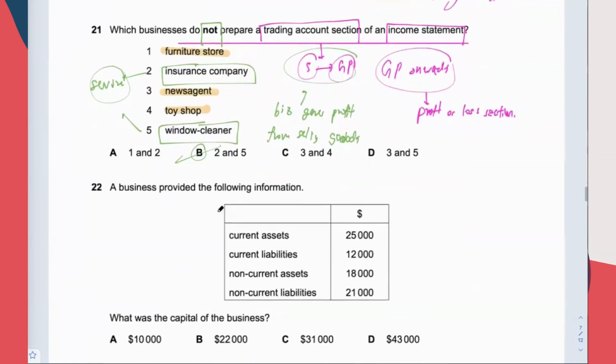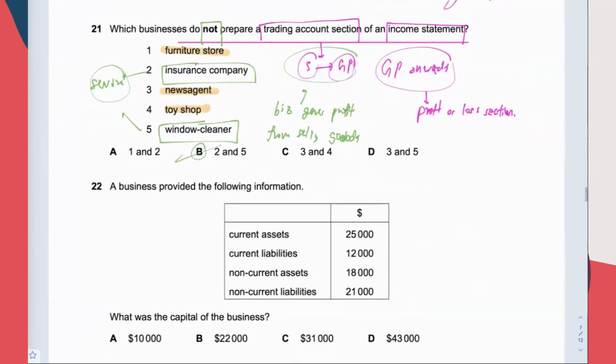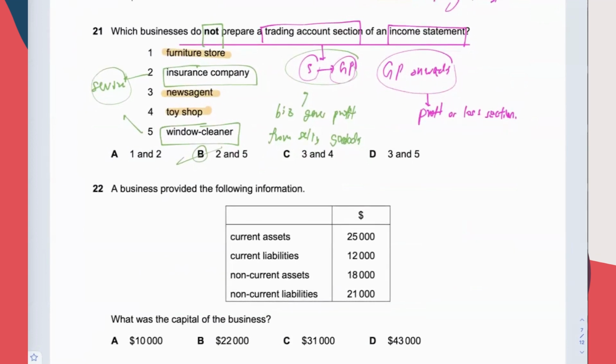A very good question, because I strongly believe that in an exam hall with many students, more than half of them have no idea what this question is for. So 21 is the answer.